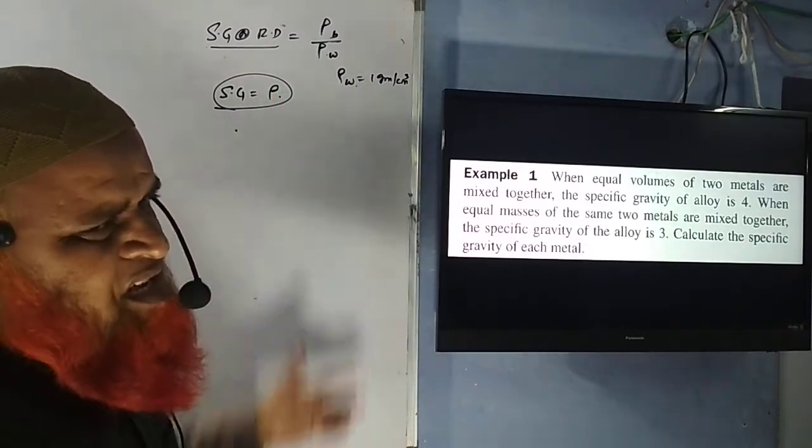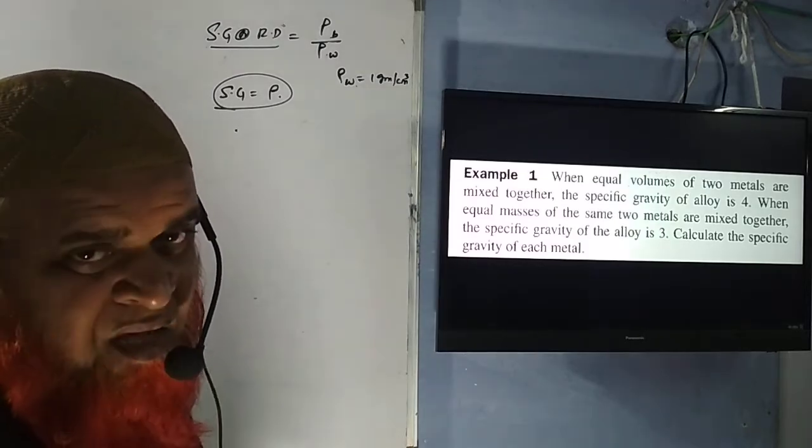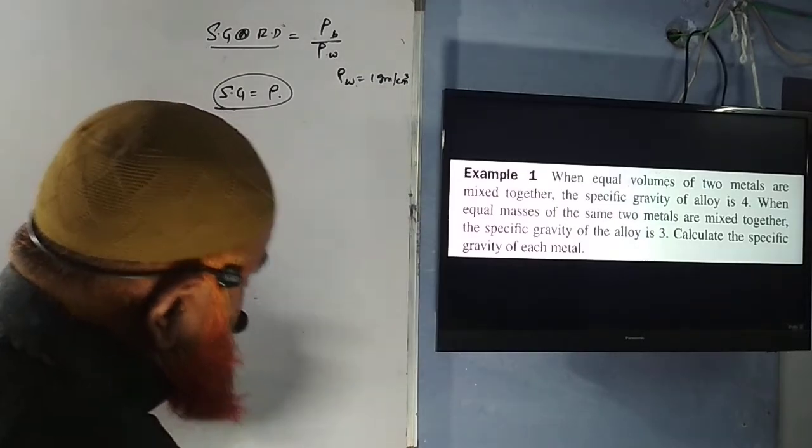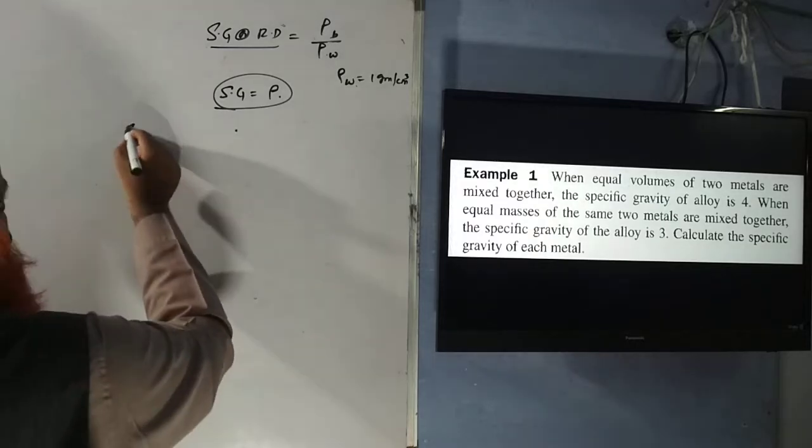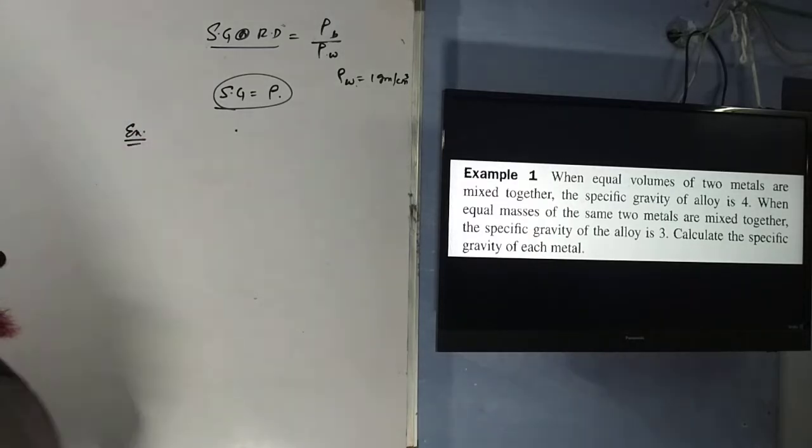Okay, specific gravity is a ratio, that's it. It doesn't have any units at all. Got the point? Then go for the next topic here. So how can you solve this problem now?